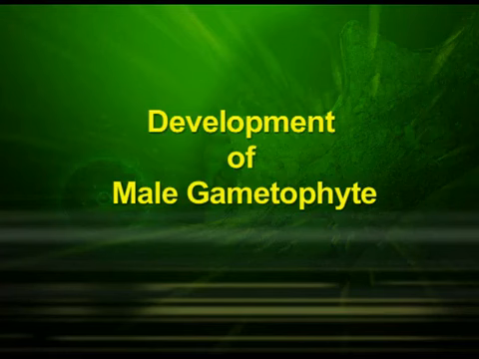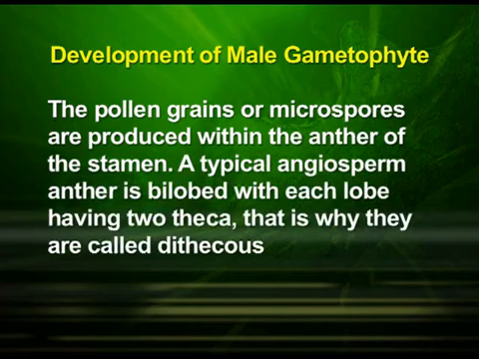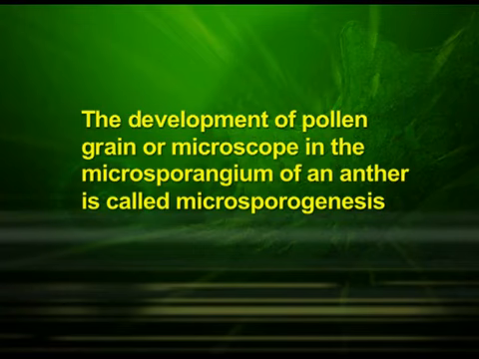Now, let us see the development of the male gametophyte. The pollen grains or microspores are produced within the anther of the stamen. A typical angiosperm anther is bilobed, with each lobe having two thecae. That is why they are called dithecous. The development of pollen grain or microspore in the microsporangium of an anther is called microsporogenesis. A typical anther consists of 4 microsporangia.